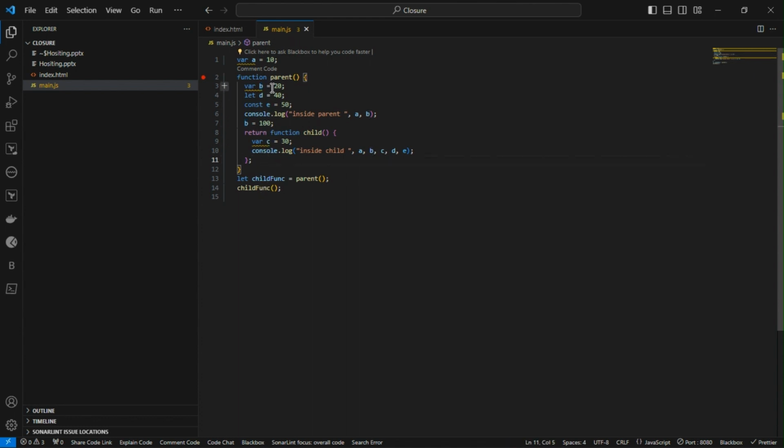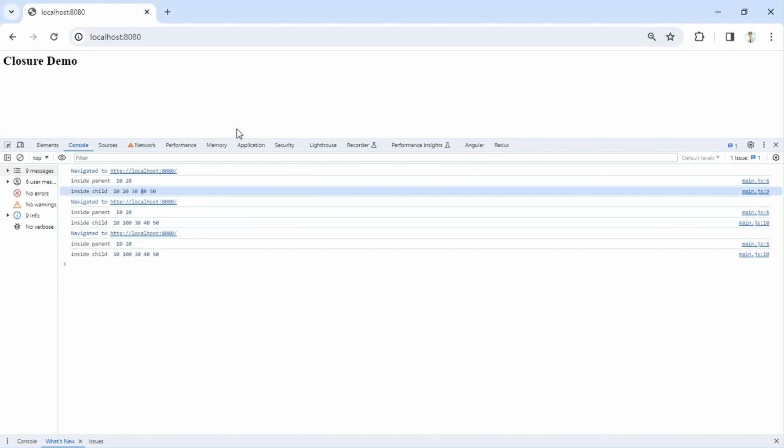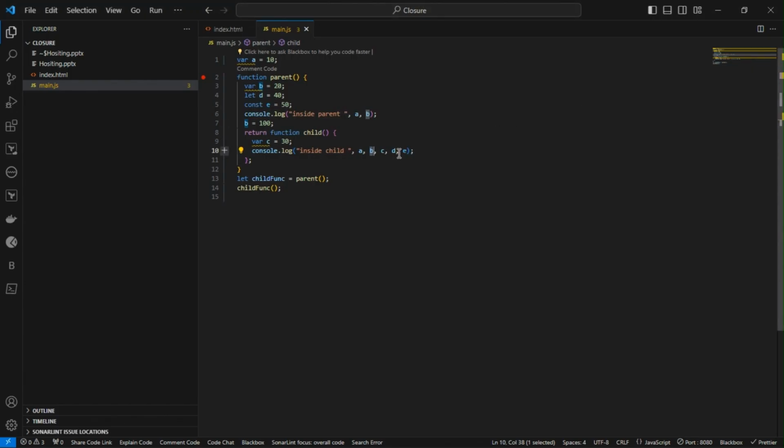Because the variable is changed before it's getting called, we should see the value 100 in the position of b. Now you see the value 100 is coming. That is because it is not pointing to the value, it is just pointing to the variable reference. So even if this value is changed outside, even just before calling this function, the changed value will reflect, because it is pointing to the variable reference. So that is one part.